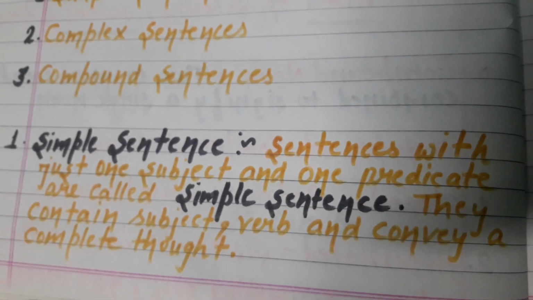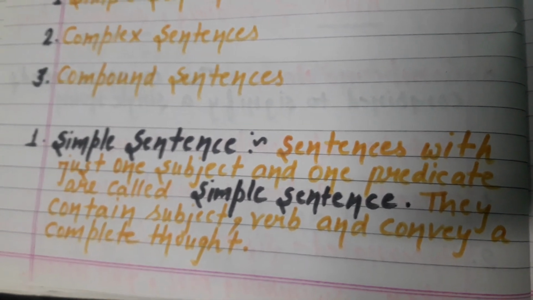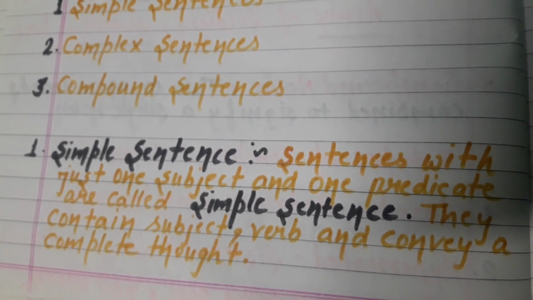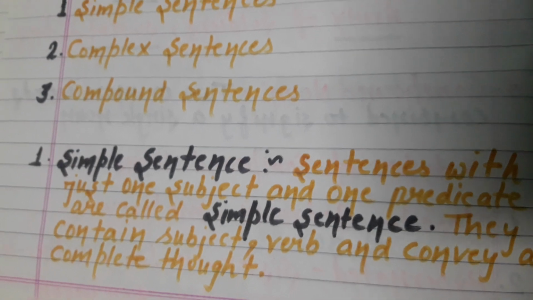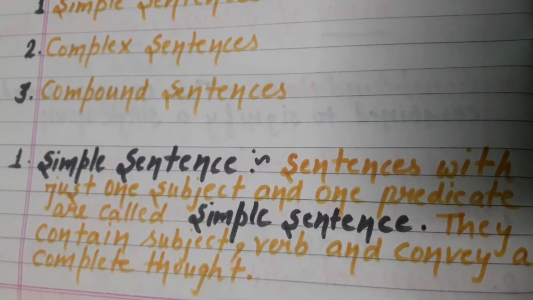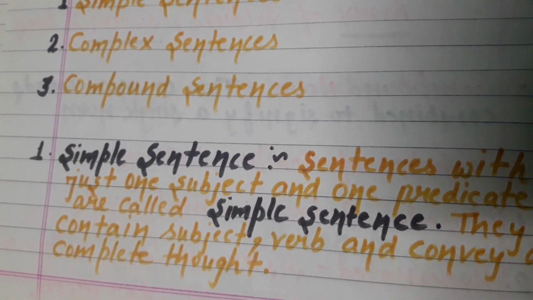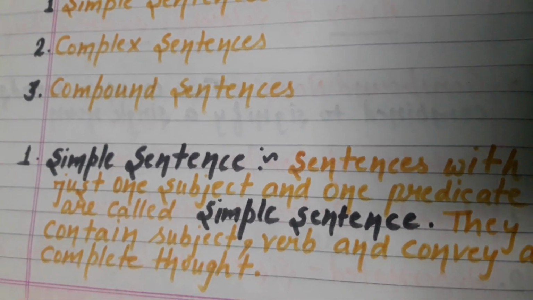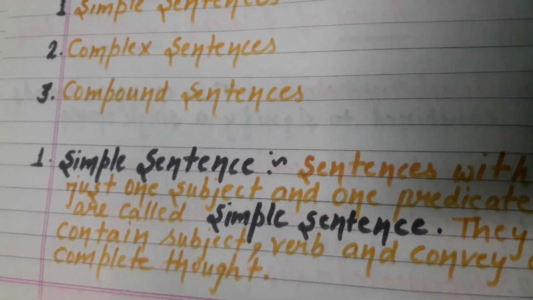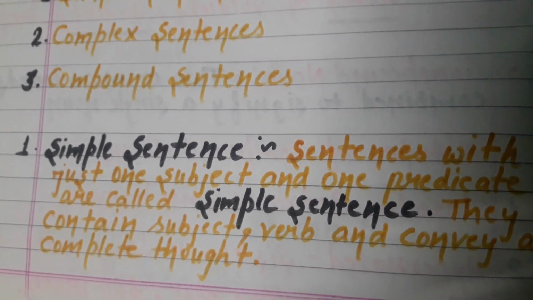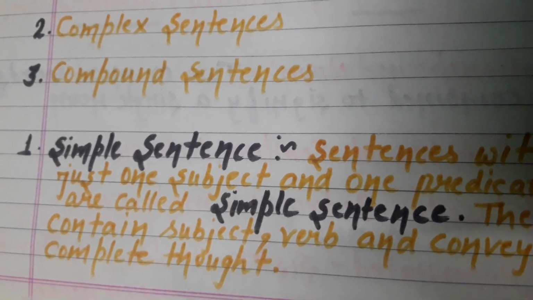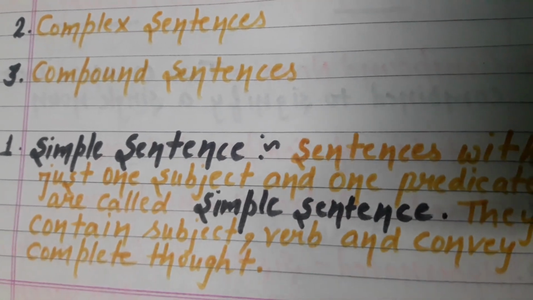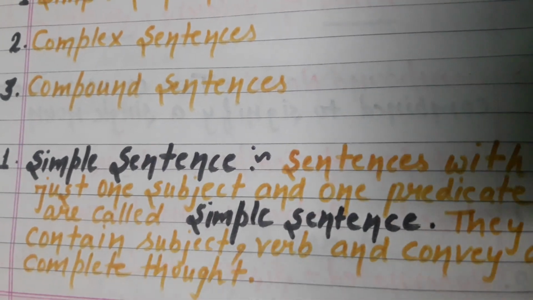Those sentences in which only one subject and one predicate is there are called simple sentences. Simple sentences में क्या होता है? One subject, one verb and convey a complete thought, which is conveying us a complete message. जिस sentence में सिंगल सब्जेक्ट होता है, सिंगल वर्ब होती है और वो हमें एक कंप्लीट मैसेज, कंप्लीट थॉट कन्वे करता है, दैट इज कॉल्ड सिंपल सेंटेंस.